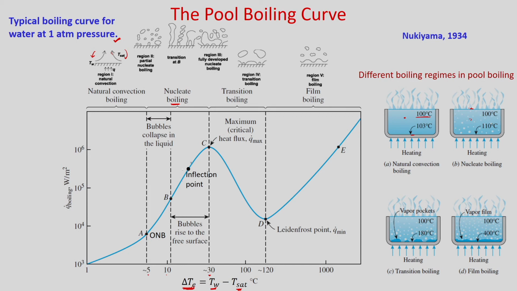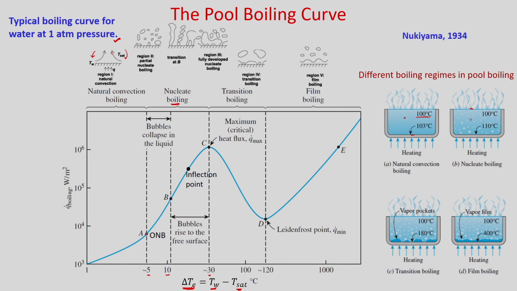In this region, there are two separate regions we can see, A to B, where bubbles collapse in the liquid itself in the range of 5 to 10 degree centigrade, and B to C, where bubbles rise to the free surface and nucleate boiling takes place.